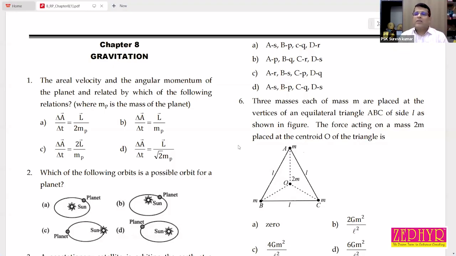What is Kepler's second law? Darshya, Kepler's second law. First, you unmute.